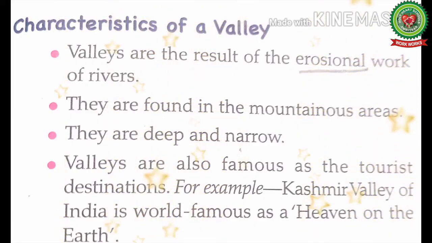Now let's start reading the characteristics of a valley. First point is, valleys are the result of the erosional work of rivers. So children, we read about it earlier. Valleys are formed when a river carries the soil from one place to another. Second point, they are found in the mountainous areas. So children, valleys are found in the mountainous areas. Number third, they are deep and narrow. It means valleys are long, narrow and deep relief features.